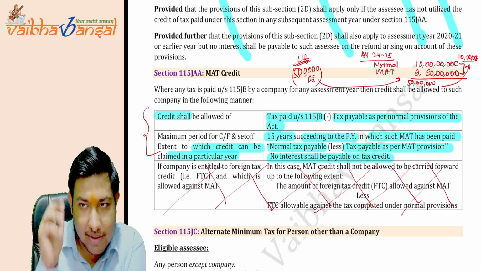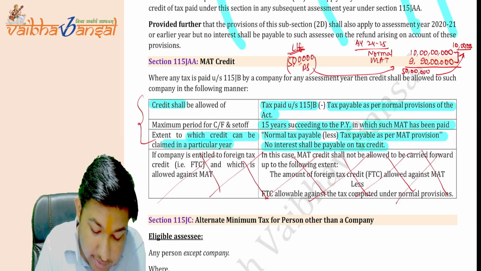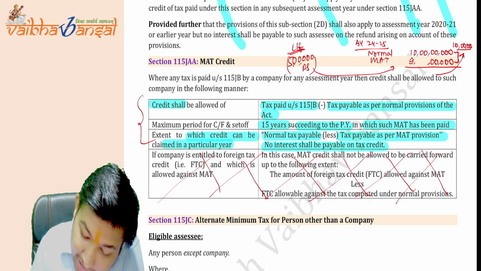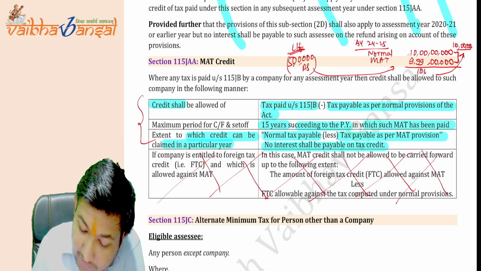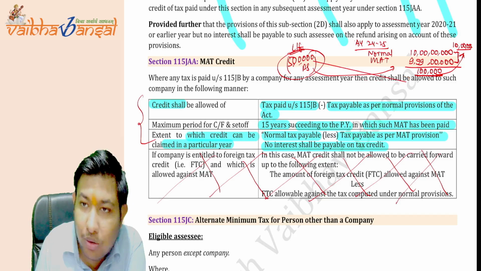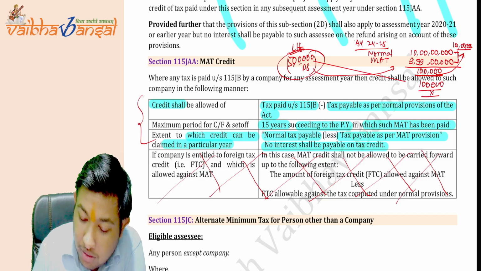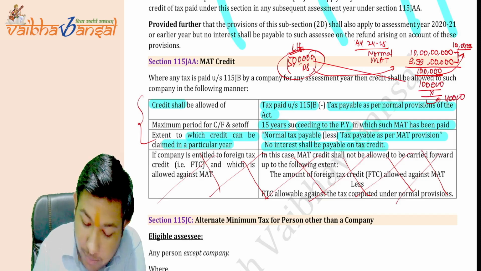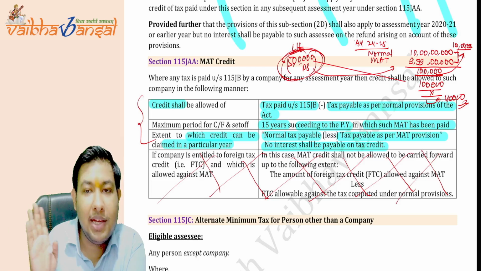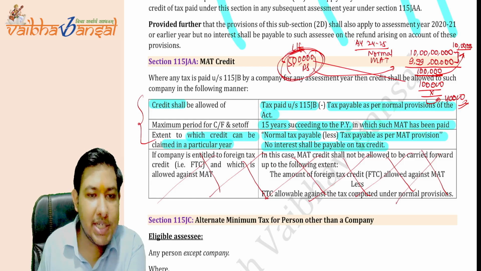Now suppose another situation. This is not 9 crore 90 lakhs. Suppose this is 9 crore 99 lakhs. So here the difference is only 1 lakh. So will the whole 5 lakh be allowed? No, the whole 5 lakh will not be allowed. Here only 1 lakh will be allowed, and the balance of 4 lakh rupees will be carried forward for the remaining assessment years. Is this clear to you all? The MAT provision is clear to you all?